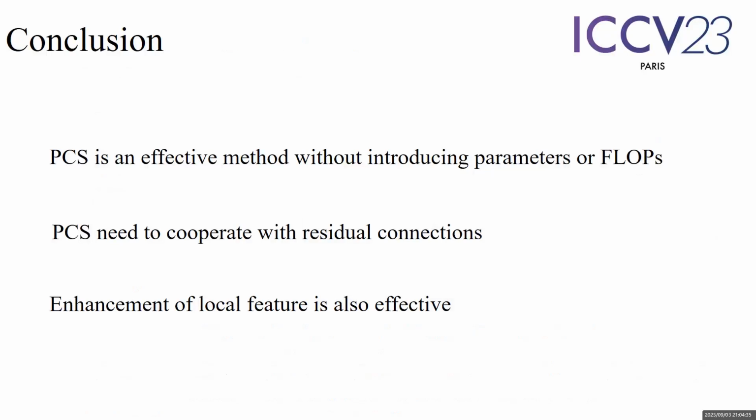Partial channel shifting is an effective strategy to enhance the performance of SISR without introducing extra parameters or FLOPs. However, it relies on the cooperation of residual connections and the use of identity mapping, which are essential for restoring the shifted features. Furthermore, compared to directly increasing long-range dependencies, improving local feature correlation is also an effective approach in the context of SISR.